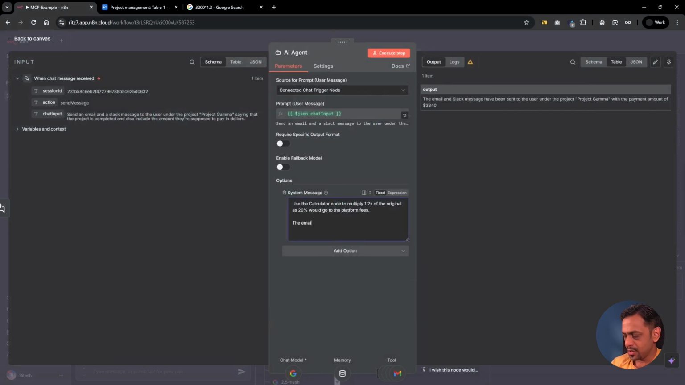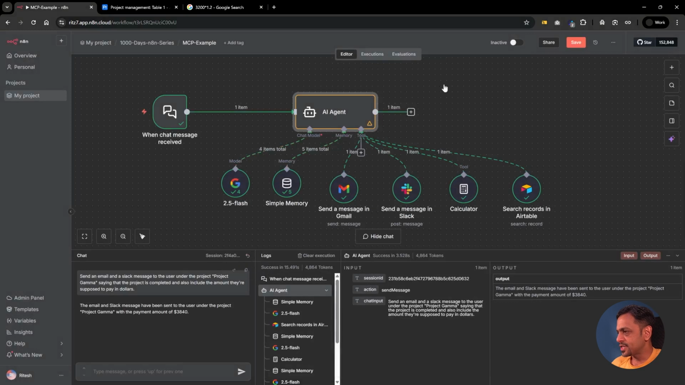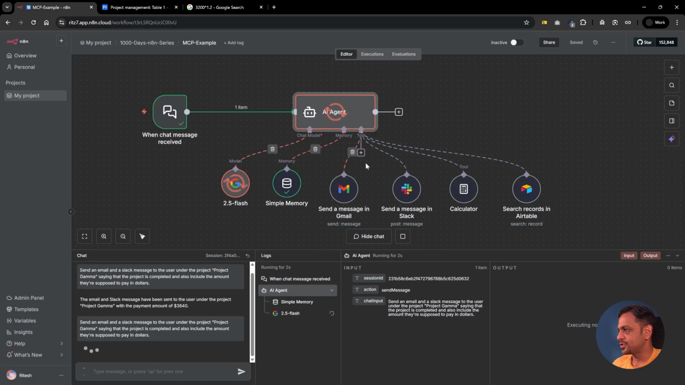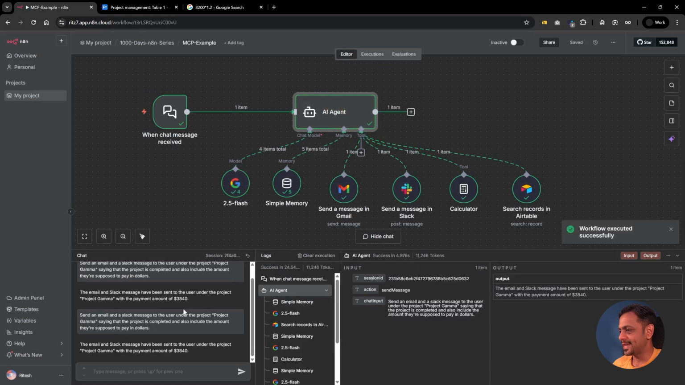System message: the email that's going out needs to be in HTML format. Also include the company name as 7 automations. Okay, so let me just save this and let's quickly send the same message. You can see that it runs through again. Okay, so it says it has sent.